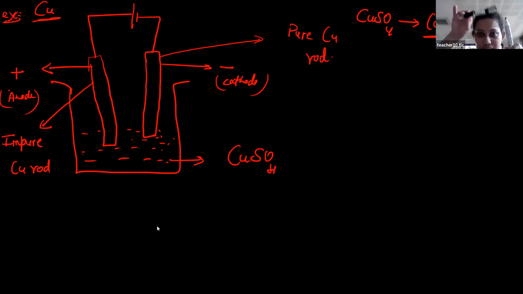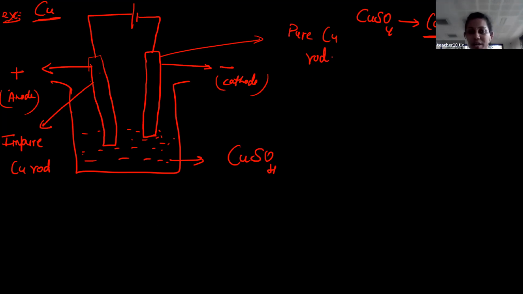Now you disconnect this external circuit and you are able to get a pure form of copper. This is the electrolytic refining process. You can apply this process for copper as well as zinc. Is this clear? Students, I will explain here.